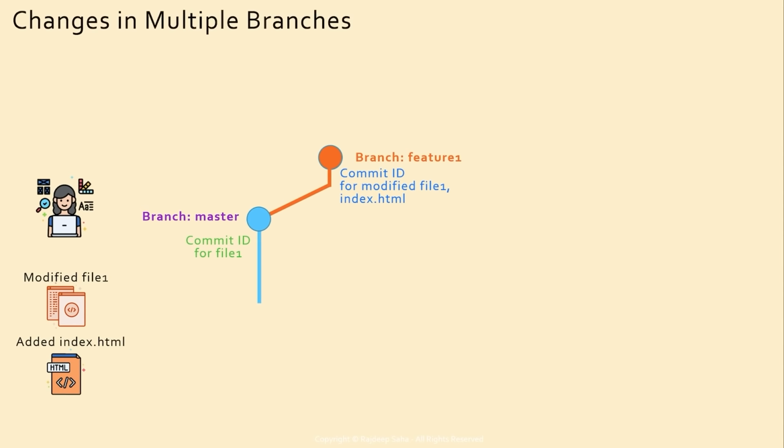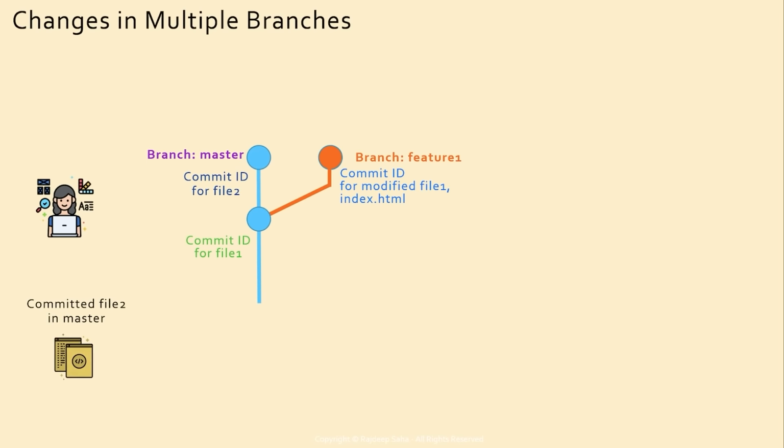So going back to the previous scenario, while you made the change in the feature 1 branch, you may switch back to master and do a change in the master branch as well. In this case, you committed file 2 in the master branch. So now the master branch and feature 1 branch are out of sync. How are you going to merge the changes?